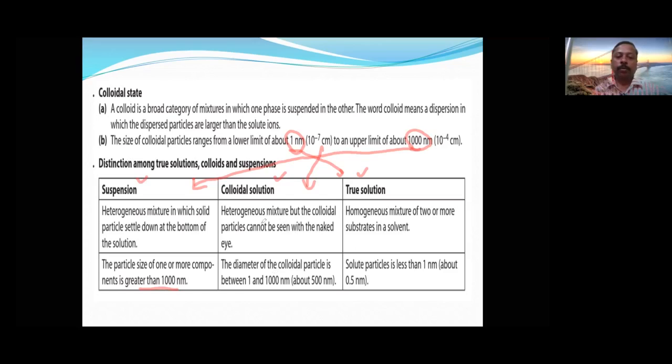It is a heterogeneous mixture but colloidal particles cannot be seen. A suspension is completely heterogeneous. A true solution is completely homogeneous. But colloidal particles can be seen under scattered light. Under what light? Scattered light, it can be seen.